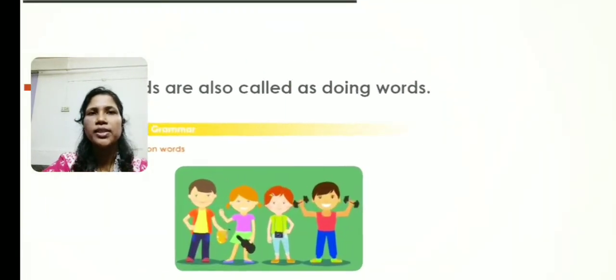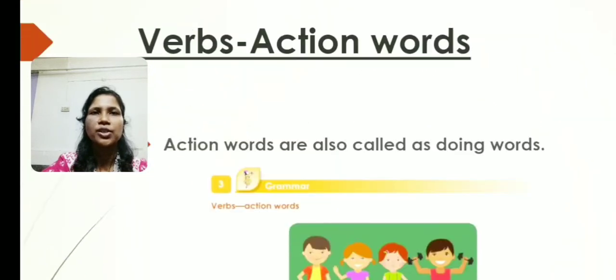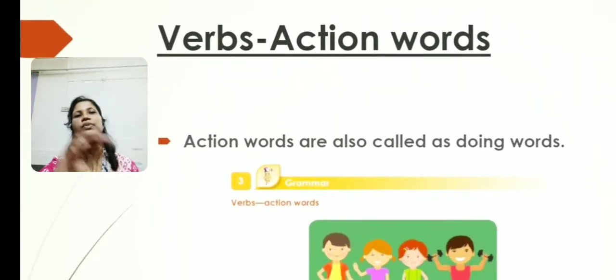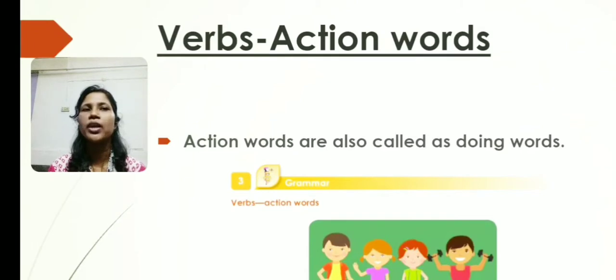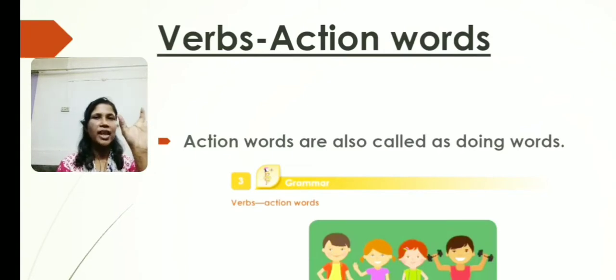Now action words, that is called the verbs. Okay, verbs, action words. What is that actually? Action words are also called doing words. That means when we do something. For example, the bird is flying in the sky. What is the bird doing actually? The bird is flying. So the flying, that activity, is called the doing word. It is called the action word. That's why verbs are also called action words.